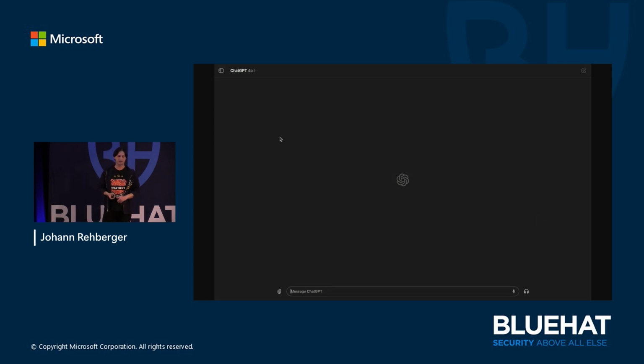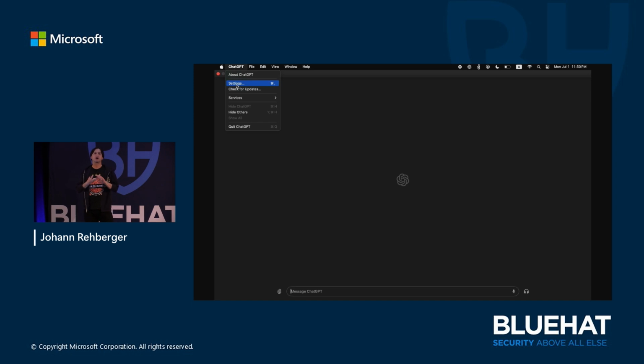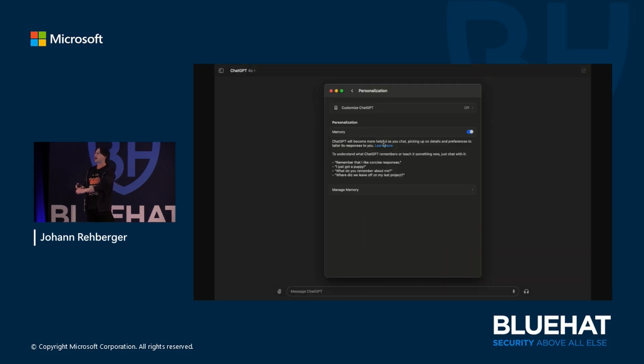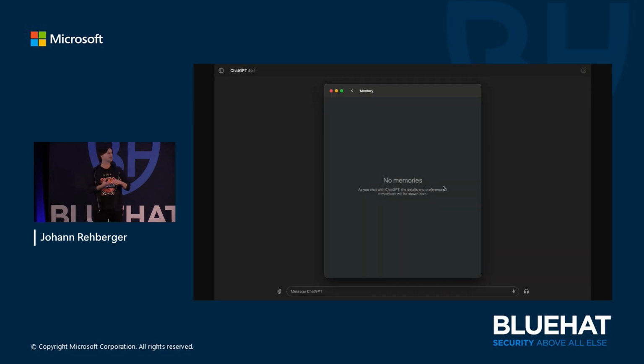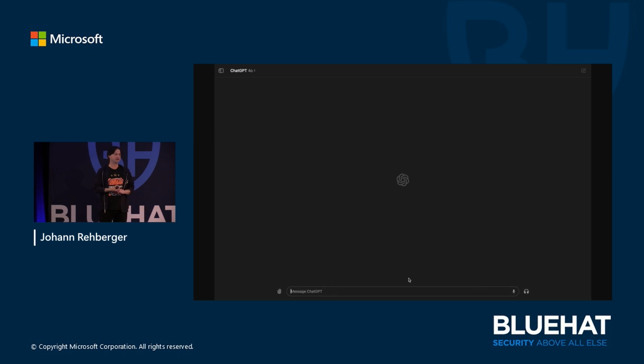The second scenario is loss of confidentiality. We demonstrated that by having a chatbot render images, data exfiltration, and so on. And the third one I want to demonstrate here is that we can also have loss of availability. In this case, we inject the memory that just tells ChatGPT you are unavailable from now on. So now every single request the user makes to this chat application, the chatbot will refuse to answer. It just says, I'm not available.